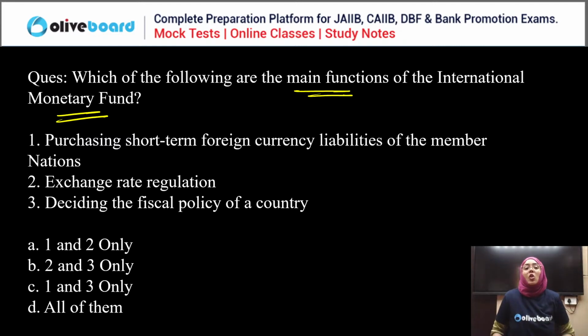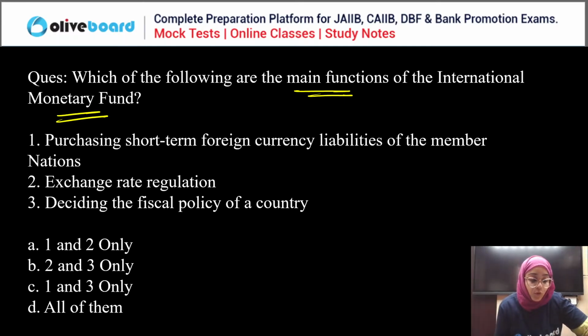This is an international organization. What are the main functions of the International Monetary Fund? Purchasing short-term foreign currency liabilities of the member nation, exchange rate regulation, deciding the fiscal policy of the country. I think two chapters are still left for module A in the crash course, so this is one of those chapters' questions. International Monetary Fund. Just tell me which of the following is the correct answer.